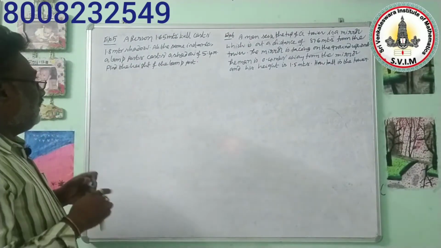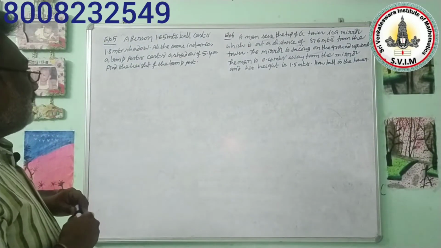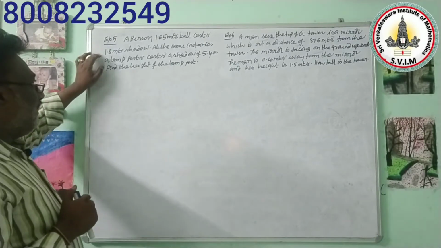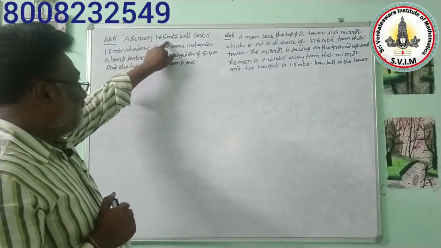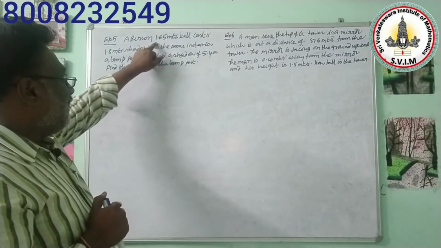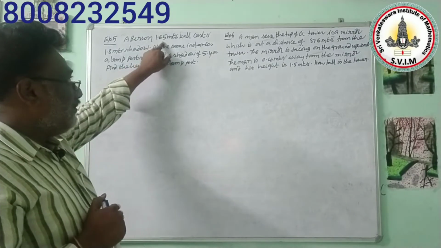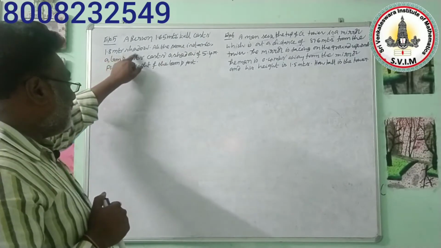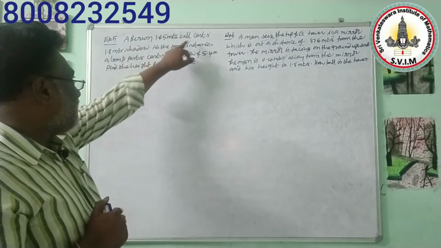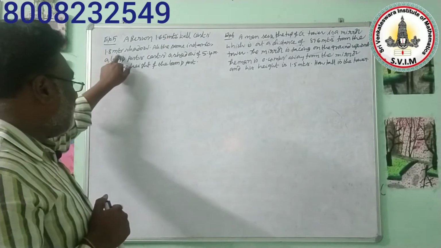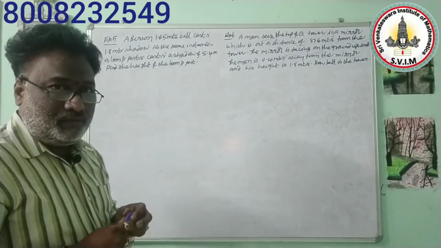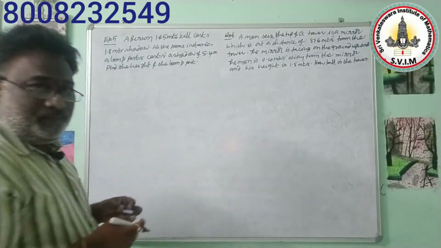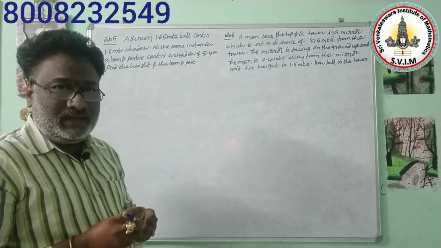Here a person 1.65 meters tall casts a 1.8 meters shadow. So in this problem, a person 1.65 meters tall, that means the height of the person is nothing but 1.65 meters, and his shadow is nothing but 1.8 meters. That means that person is casting his shadow as 1.8 meters, like in that way you have been given in the problem. So before going to solve the problem, first of all we need to draw a figure, then we can get complete clarity.